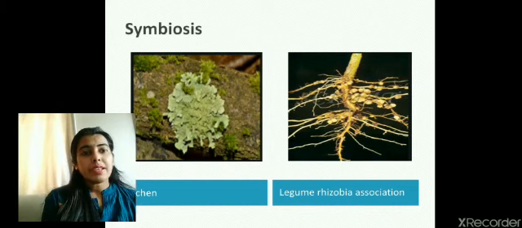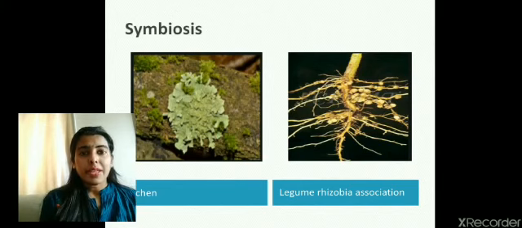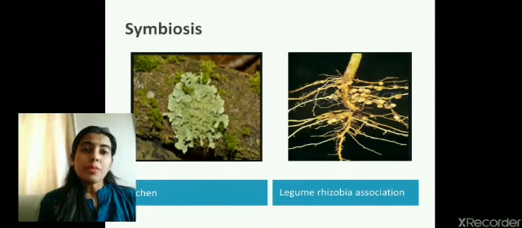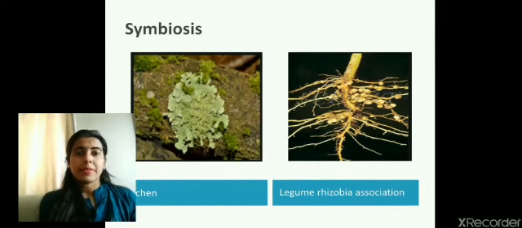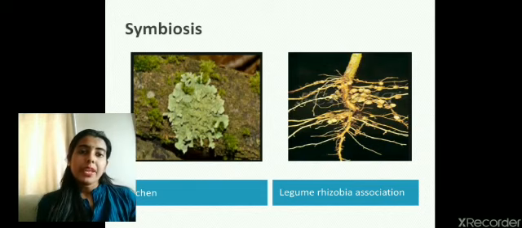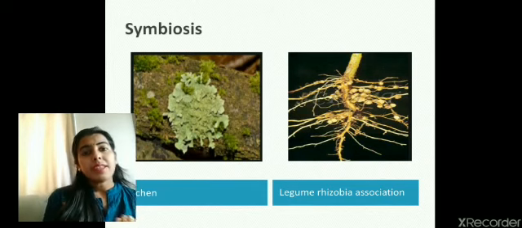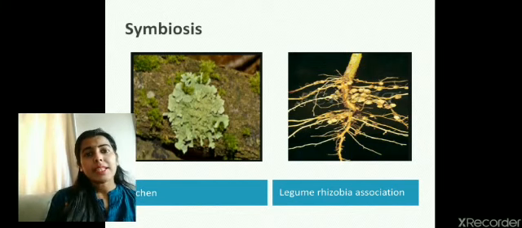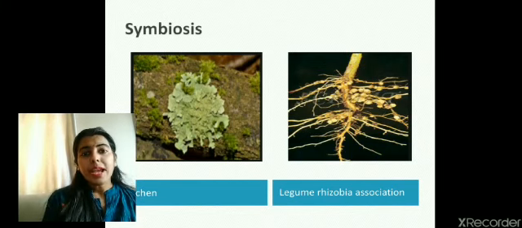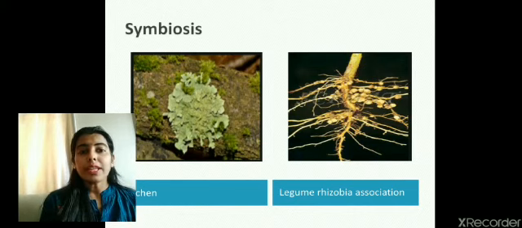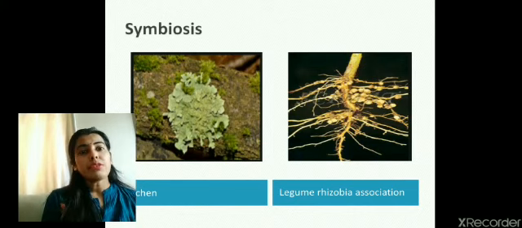Next relationship here is legume and rhizobia association. Legumes are plants, for example soya bean, chana, rajma, moong. These are all leguminous plants. They have a special capability in their root nodules. Root nodules are the bead-like structures present in the roots. There they give shelter to a bacterium called rhizobium. This bacterium has the special capability of converting atmospheric nitrogen into a soluble form, which can be easily absorbed by